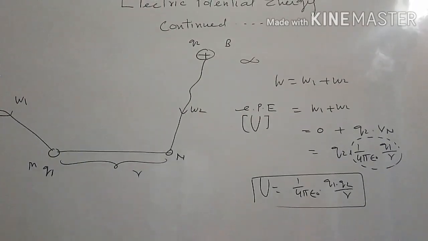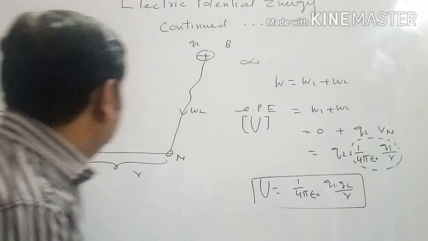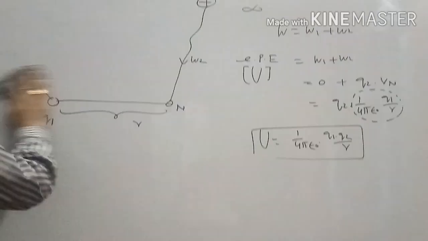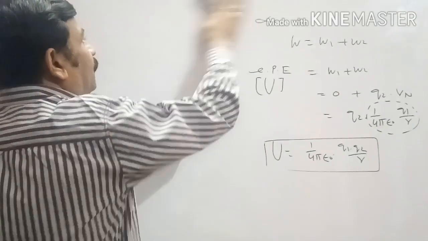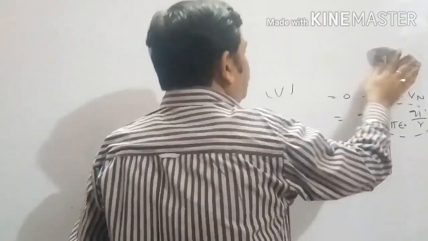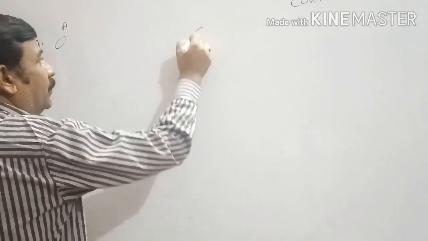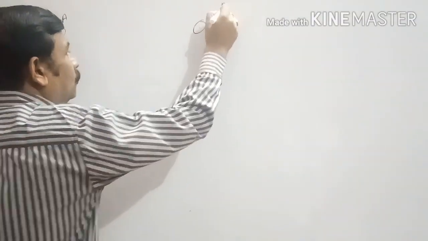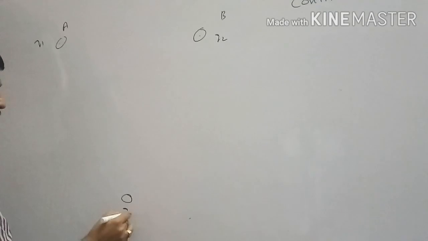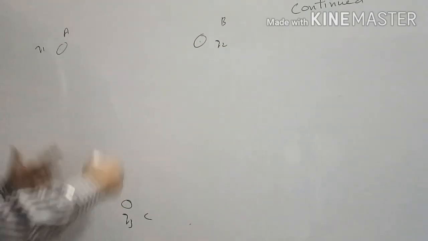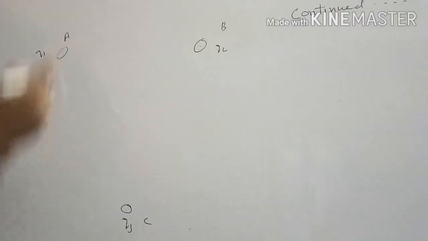Now suppose instead of forming a system of 2 members, we form a system of 3 members. 3 charges of values Q1, Q2 and Q3 are kept at points A, B, C. All are at infinite distance with respect to each other.